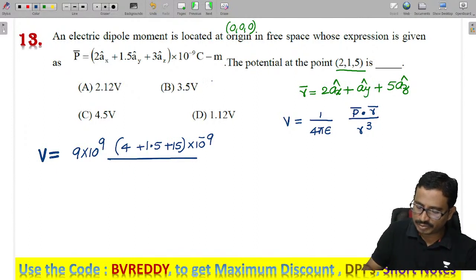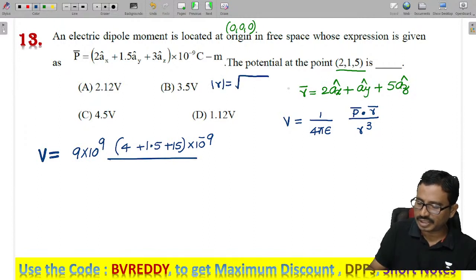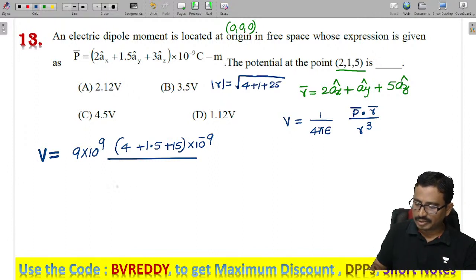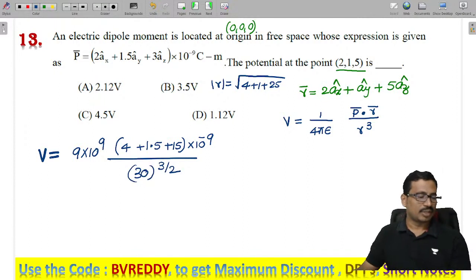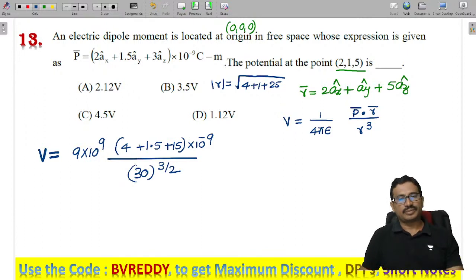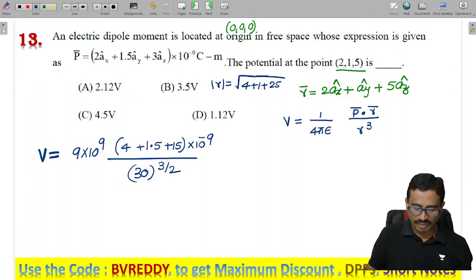What is the magnitude of R, first of all? It is the square root of 4 plus 1 plus 25, that is 30. So we have 30 power 3 by 2. Now simplify and get this value. See how much you get as the answer.